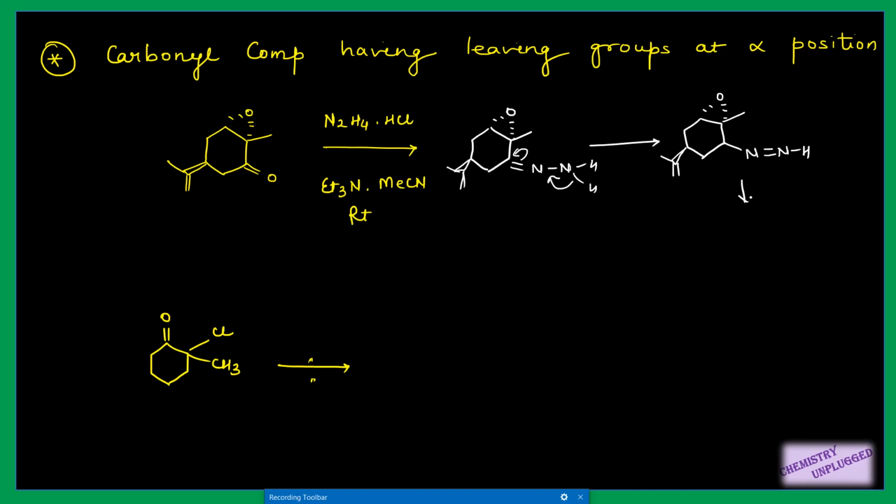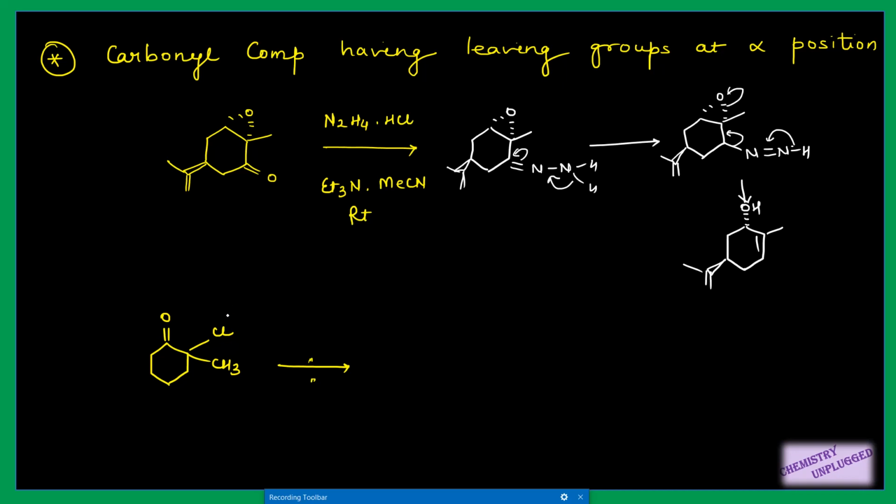Then again the base will be used and it will remove this proton, this bond will shift here, this time this bond will shift here and this epoxide ring will be opened, right? So the last step is different than previous ones. This is due to the presence of leaving group at alpha position, right? So what we will get, we will get a new double bond here and this ring will open and we will have OH group here, and the side of attachment of OH will be similar to the side of attachment of epoxide ring. This will be your final product.